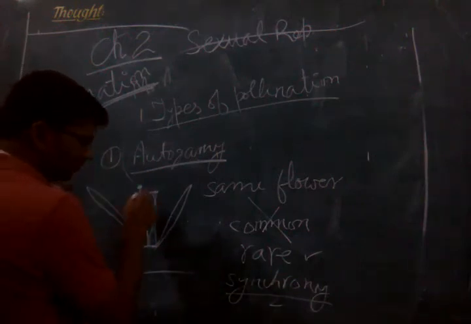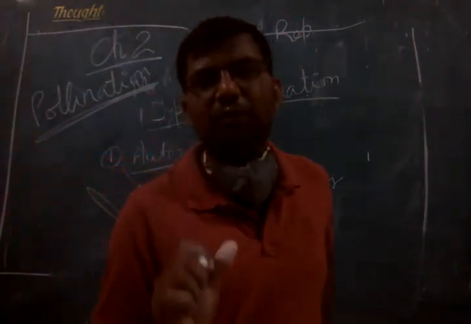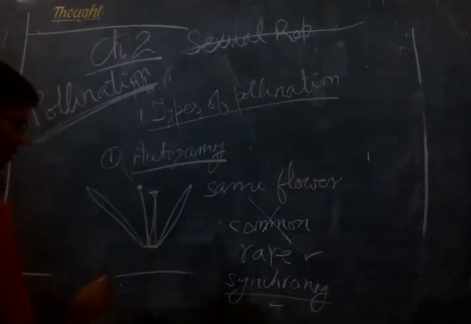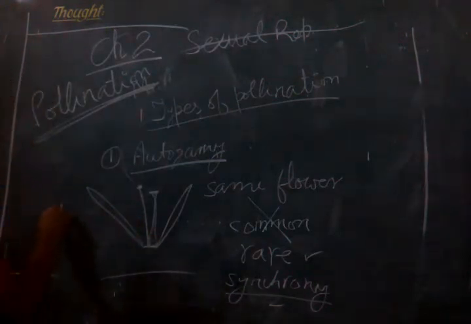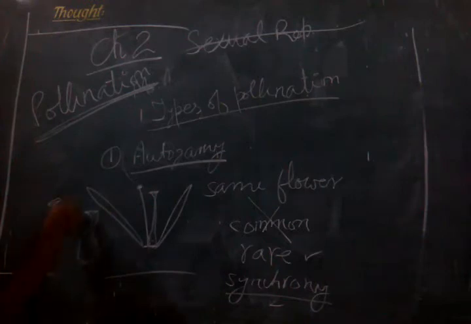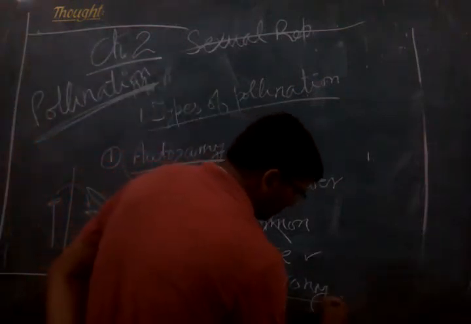Similarly, close physical proximity is also needed. In those flowers where the androecium is present in one flower and the gynoecium is present in an entirely different flower, physical closeness is also a limitation.